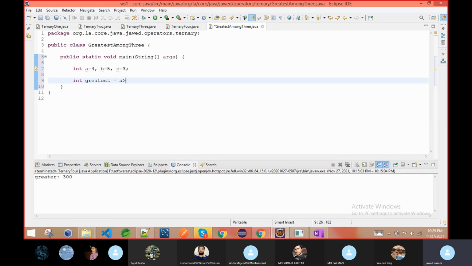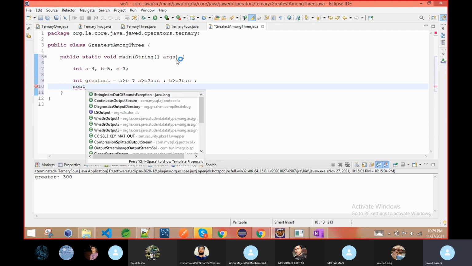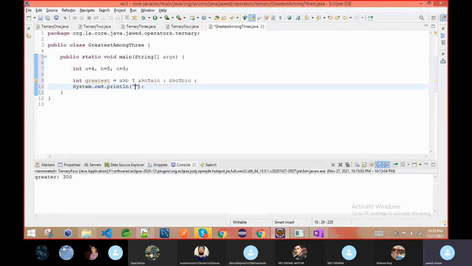So I said if A is greater than B, then question mark, and A greater than C, then A is greatest, else C is greatest. Now this time I am not giving the bracket. Now if B is greater than C, then B is greatest, else C is greatest, and we are going to print this value. We will say greatest.